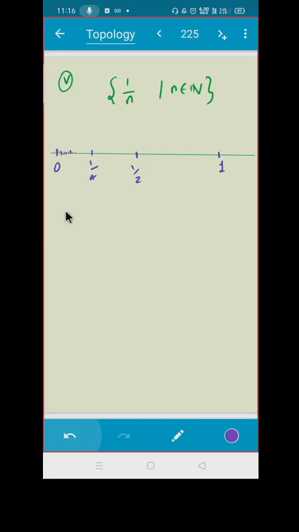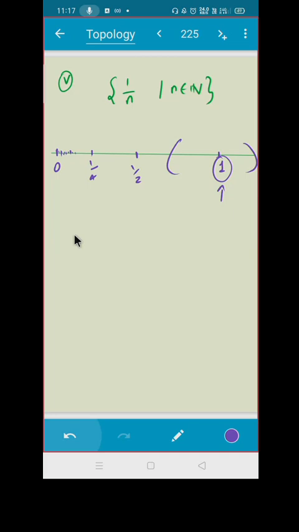So what do you think? Can I say this point is a limit point? Can I say 1 is the limit point for this set? What I have to see? Take any radius, take any ball. If I take the radius as, suppose, 1 by 2, I see that this open ball contains none other than the point 1.